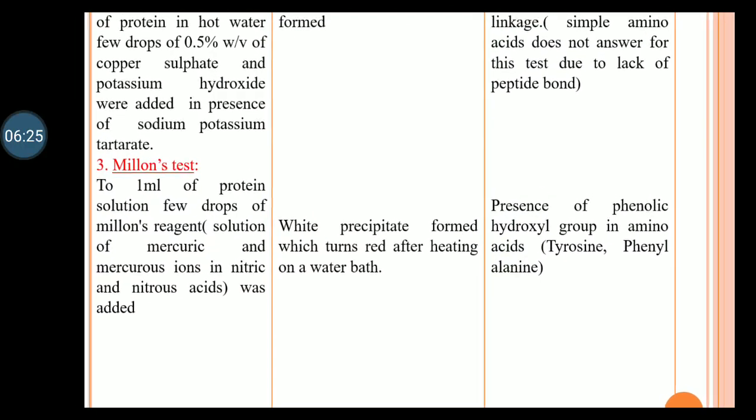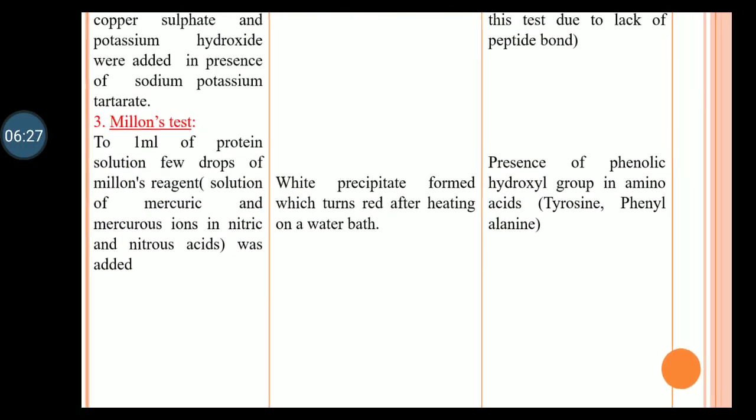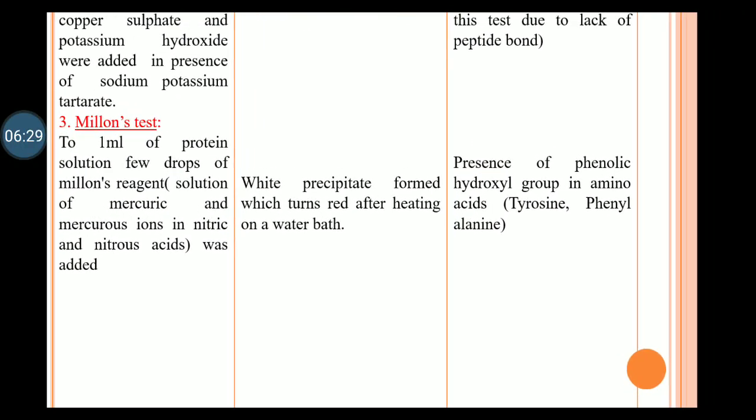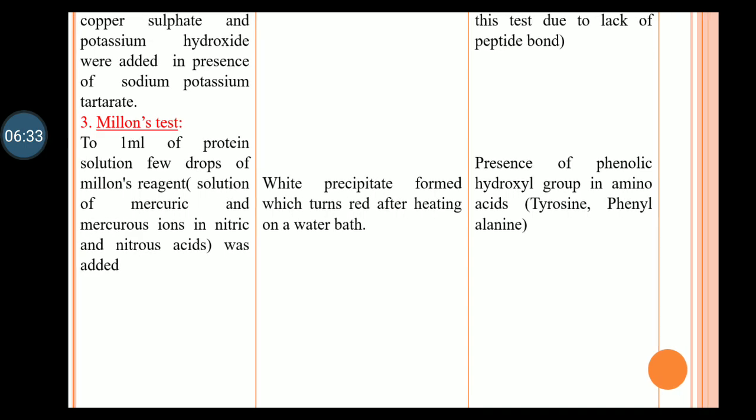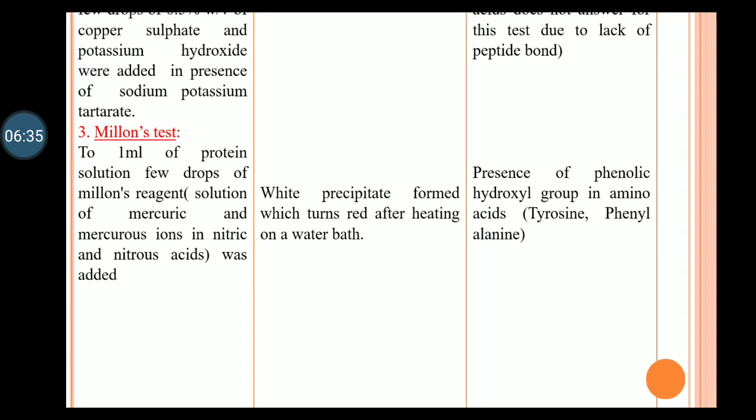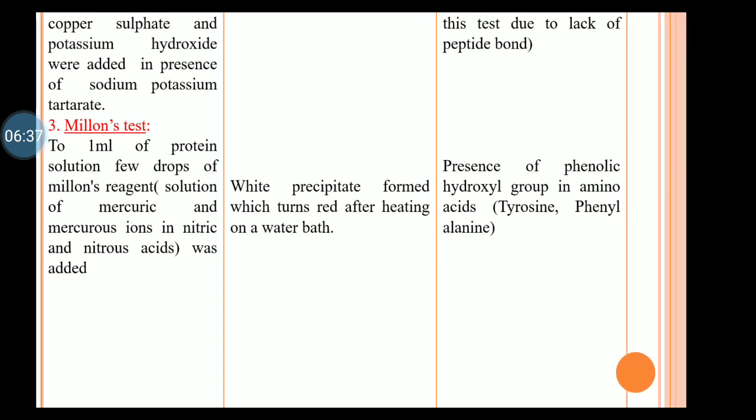Next is a very specific color test for proteins, called the Millon's test. Take a protein solution and add Millon's reagent. Chemically, Millon's reagent consists of mercuric and mercurous ions in nitric or nitrous acid.